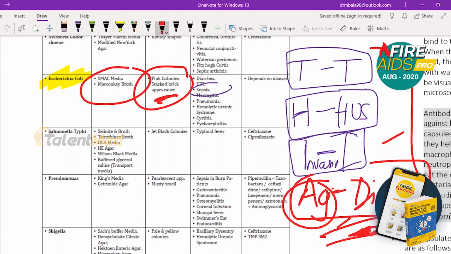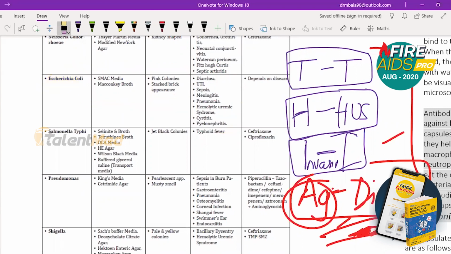So diseases I already said. The main diseases you need to focus on are hemolytic uremic syndrome and meningitis. And UTI in young females is because of Escherichia coli. UTI in young, married females, you have to think of E. coli most of the time. E. coli: UTI in young females, meningitis, and hemolytic uremic syndrome. These 3 points you must remember. So for E. coli, I'm not making any mnemonic. It's a vast topic. You must read everything. There is no skipping points in E. coli actually.